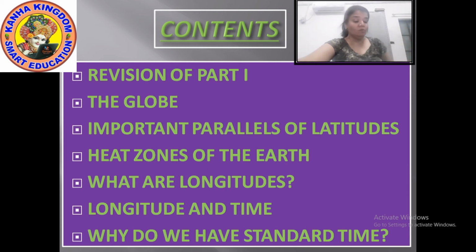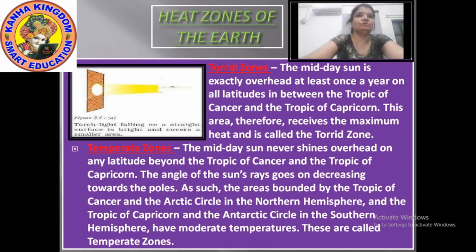Now moving to the heat zones. Let's see what these heat zones are. Which are our heat zones? Our heat zones are the torrid zone, temperate zone and frigid zone. These are our three zones. We will talk about the torrid zone first. The torrid zone lies between the Tropic of Cancer and the Tropic of Capricorn.